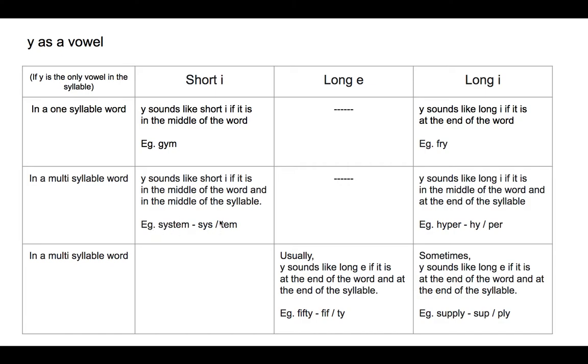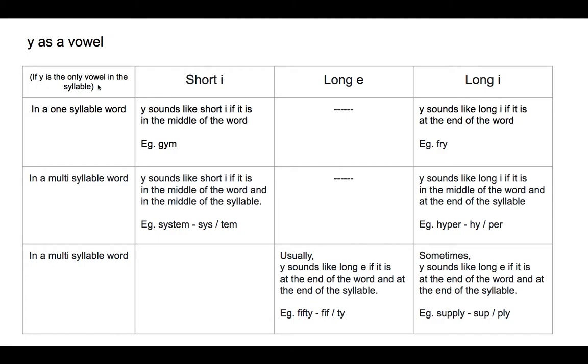If you divide it into syllables, then Y is in the middle of the syllable, so it sounds like short I. If Y is the only vowel in the syllable, in a multi-syllable word, then Y sounds like long I if it is in the middle of the word and at the end of the syllable. For example, hyper. If you divide the word into syllables, then Y is at the end of the syllable, so it sounds like long I.